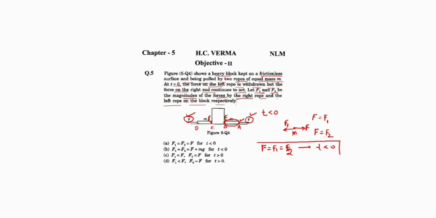This is one conclusion. Okay, now what the question says: at t equals 0, the force on the left rope is withdrawn.